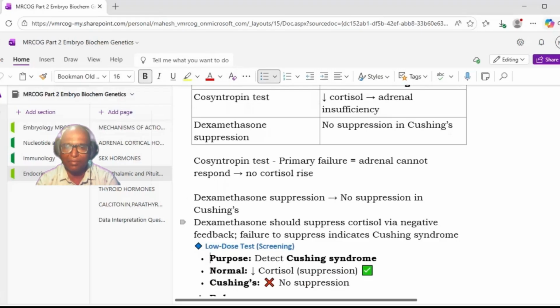Okay, so dexamethasone should suppress the cortisol via negative feedback, and failure to suppress indicates Cushing syndrome. So when you give dexamethasone, it should normally suppress the cortisol level. However, there is no suppression when it is Cushing syndrome. Okay, basically there are two types of tests.